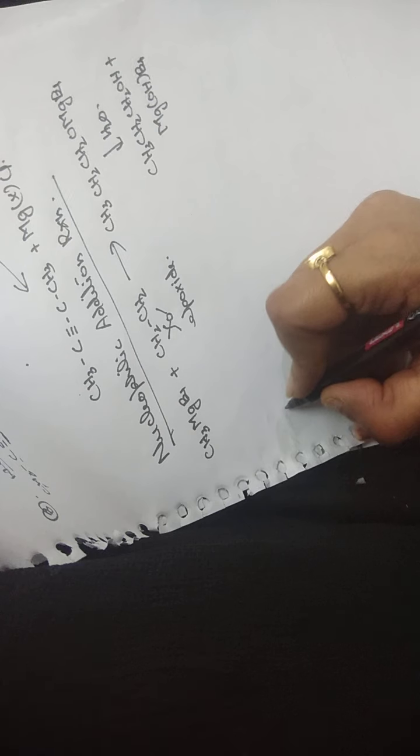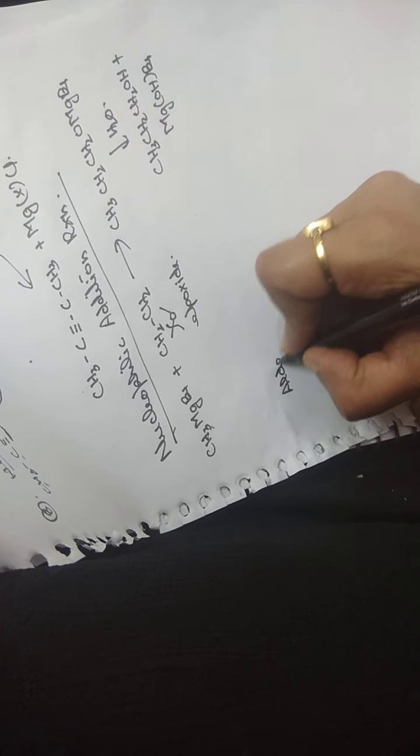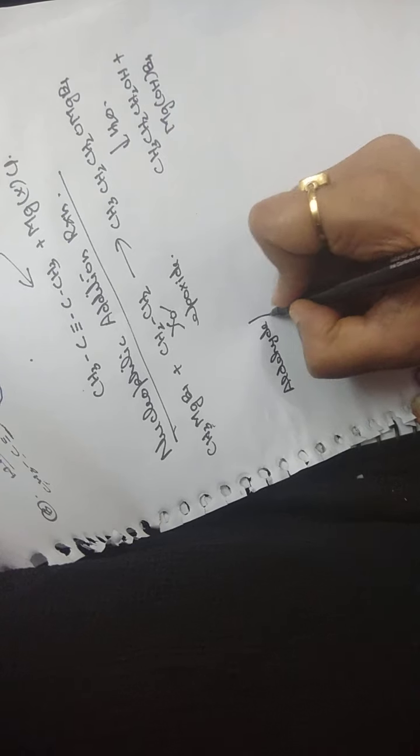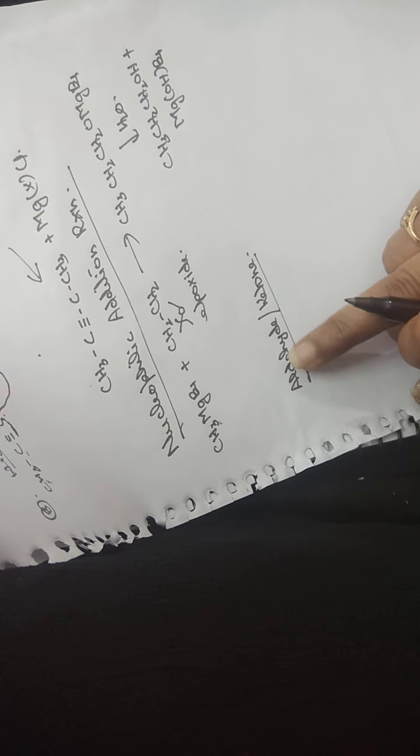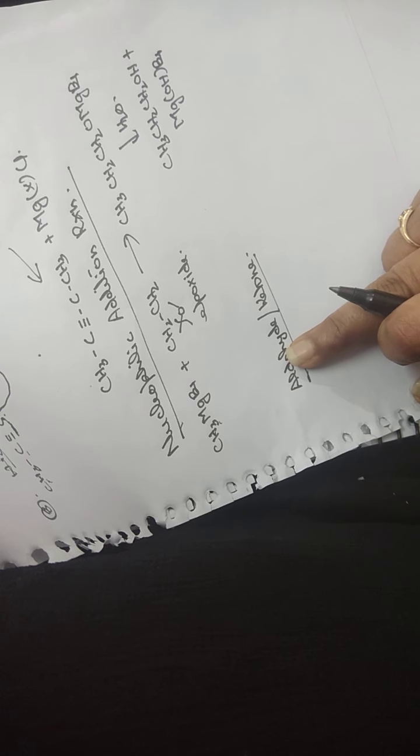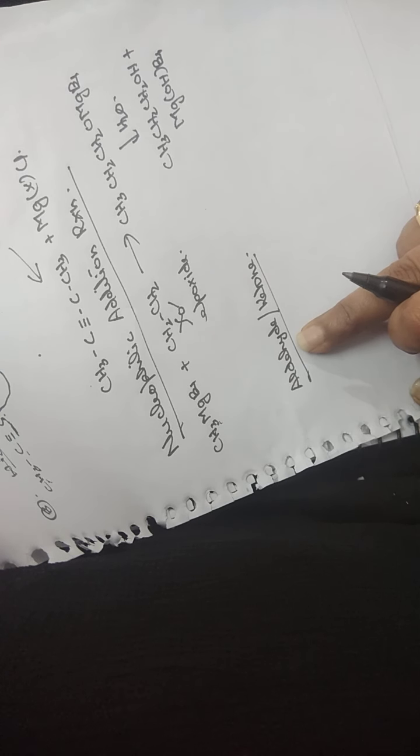Now the next reaction is of alkyl Grignard's reagent with aldehydes or ketones. Whenever it reacts with aldehydes and ketones, we get alcohol. When the aldehyde is formaldehyde, we get a primary alcohol. When the aldehyde is acetaldehyde, we get a secondary alcohol. And when the reaction is with ketones, we get tertiary alcohols.